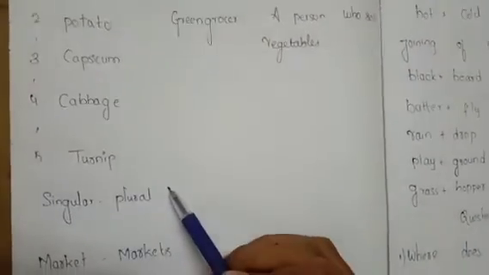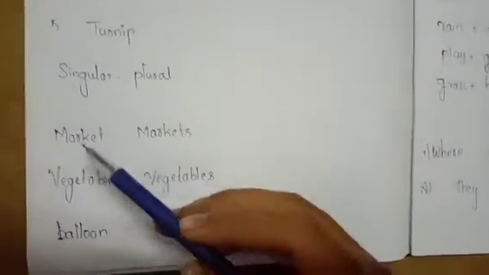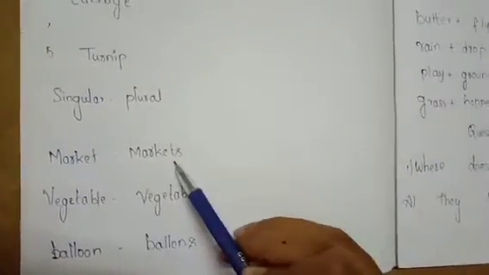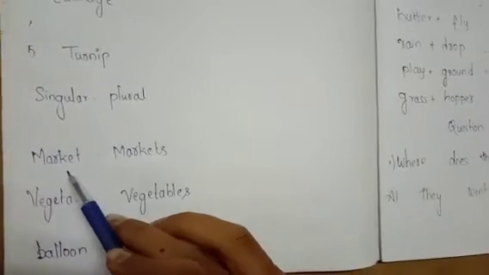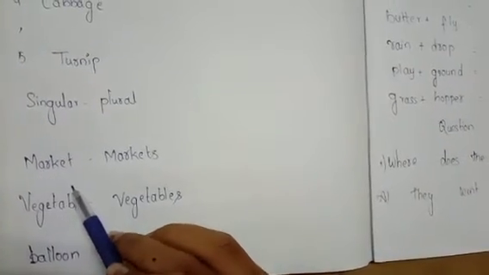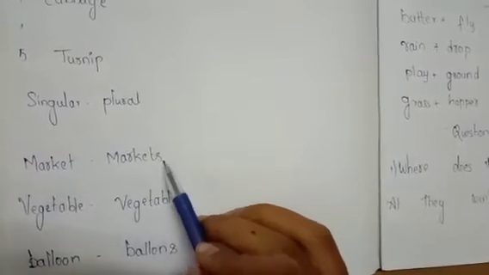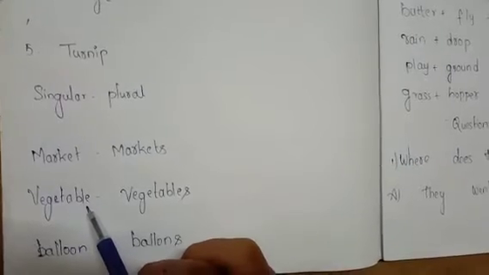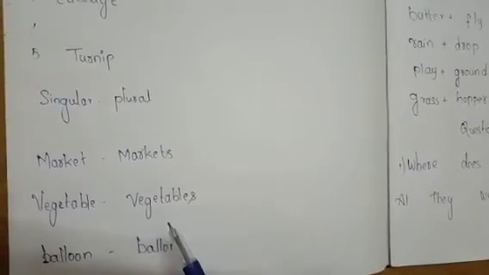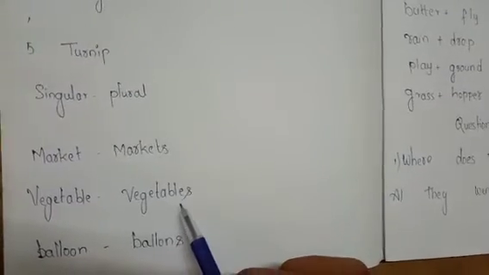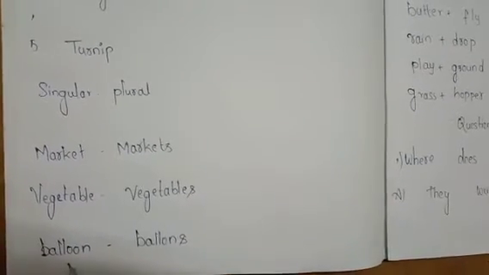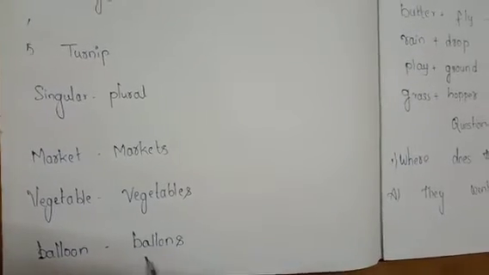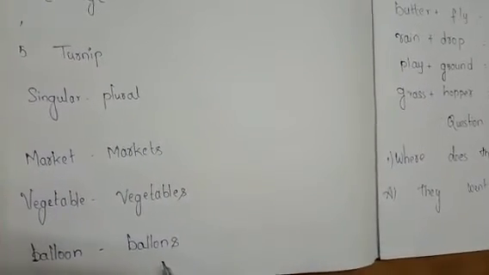Okay. Our next section is singular and plural. Singular means only one. Plural means many. Okay. Market. MARKET, market. MARKETS, markets. VEGETABLE, vegetable. VEGETABLES, vegetables. BALLOON, balloon. BALLOONS, balloons. Okay children, let us see meanings.